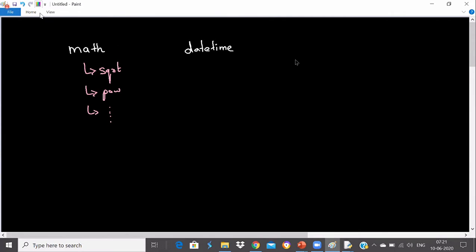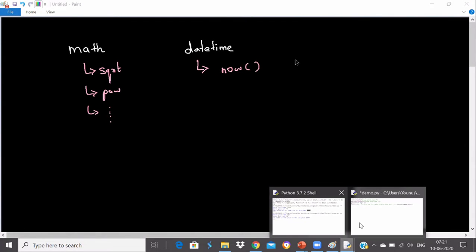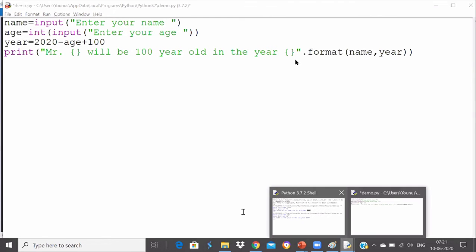Python is rich in modules. Date and time also have many functions. It has something like the now function, which will return you the current time. Let me just show you what date and time is all about.